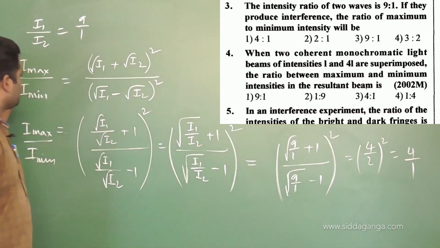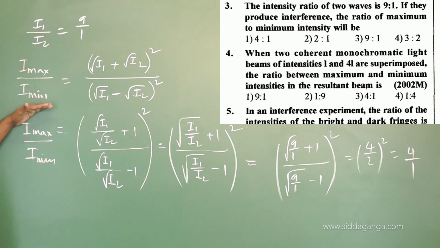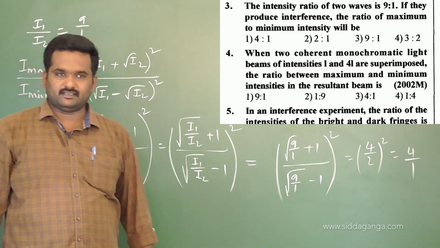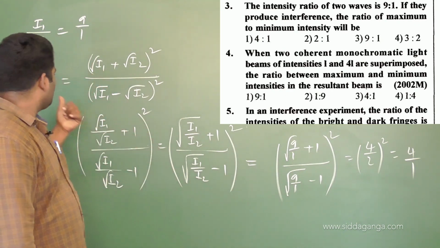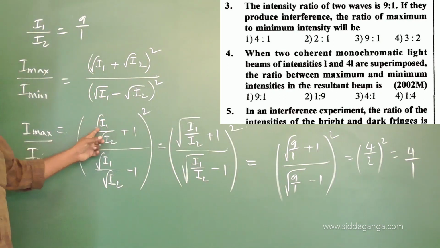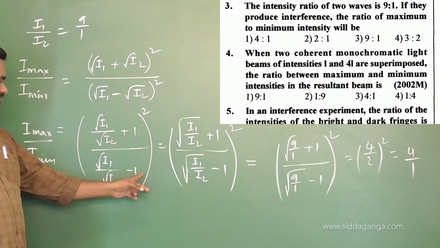So once again, just remember this formula. If the maximum to minimum intensities are asked, if you remember this, well and good, or else you have to learn this. If I take the I1 by I2 value as x, then I maximum by I minimum is written as x plus 1 by x minus 1, whole square.